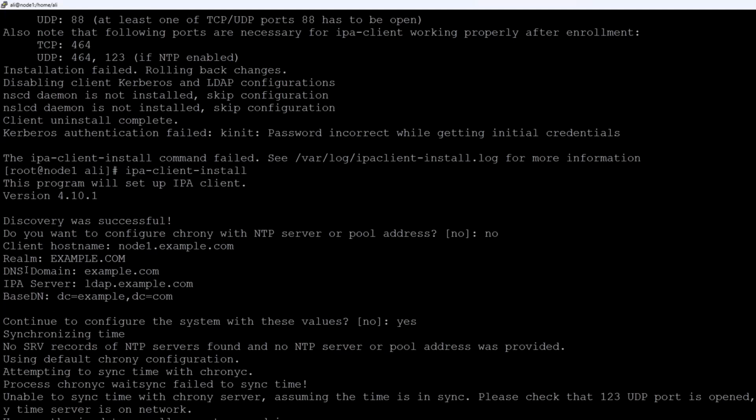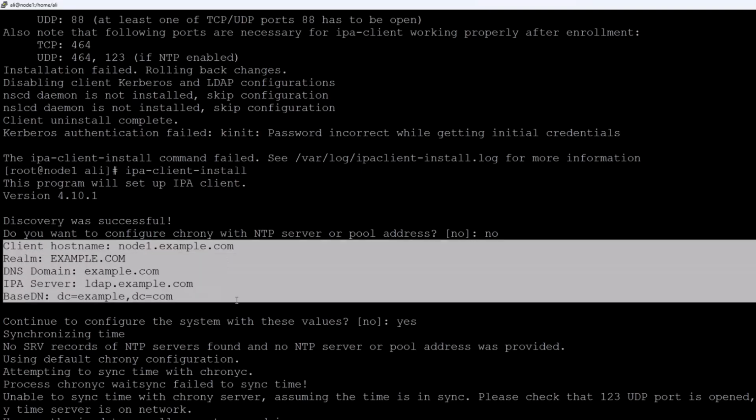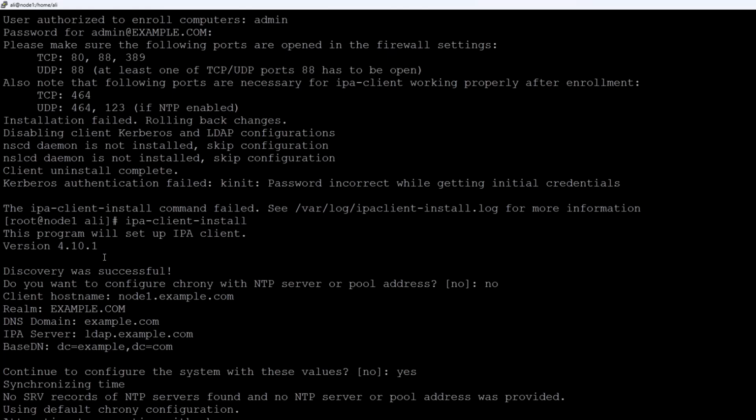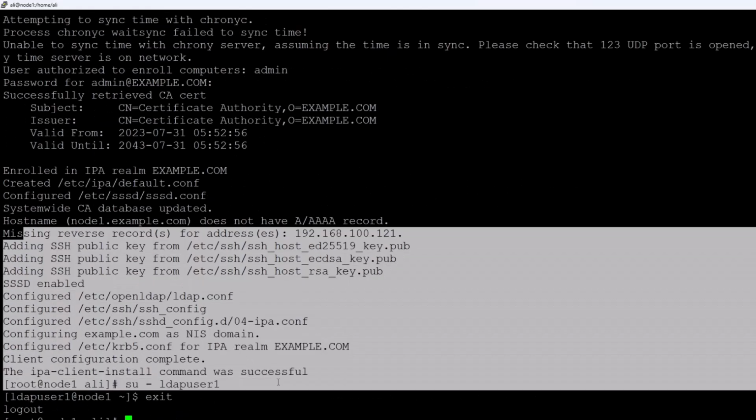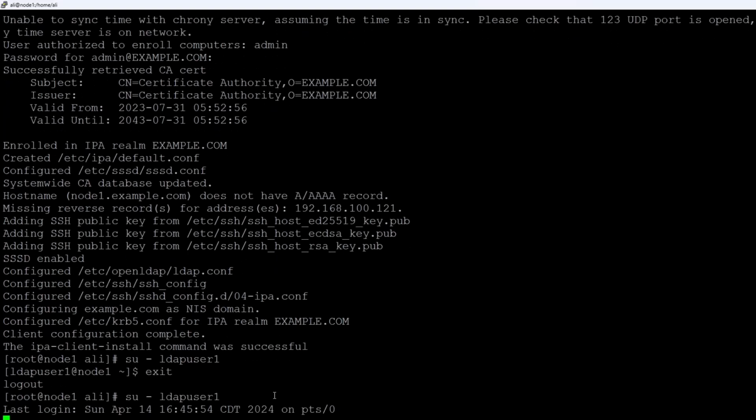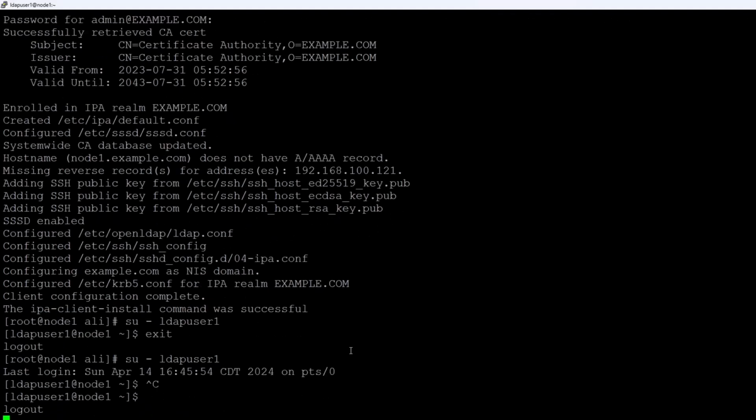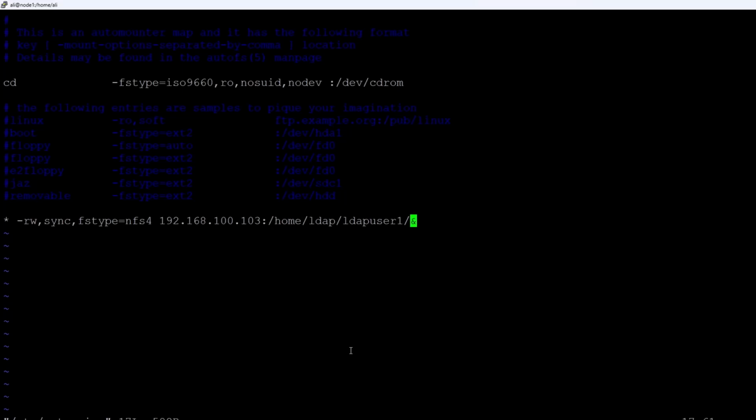So you can see it discovers everything. This is my LDAP server. Everything is configured and it's able to connect with the server. If I run this command, you can see I am able to log in with the LDAP user1 without any error. You can see there is no error like /bin/bash is not found. I just want to show you, make sure when you are in the exam, when you type this, you type it at the end. You can see there is an ampersand sign. Make sure you write it down, because it will give you a proper environment, right?